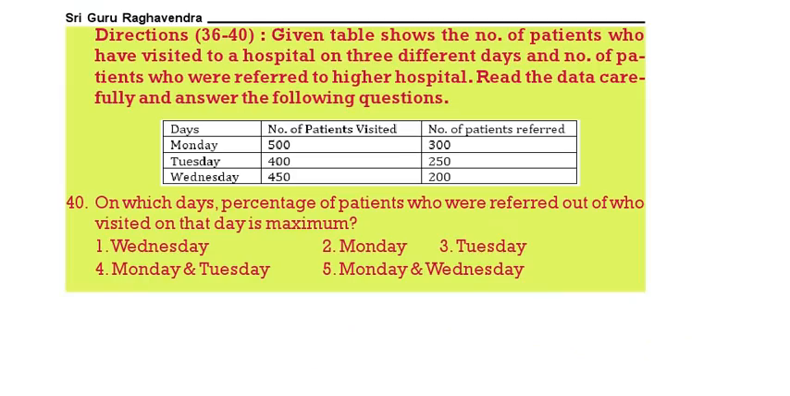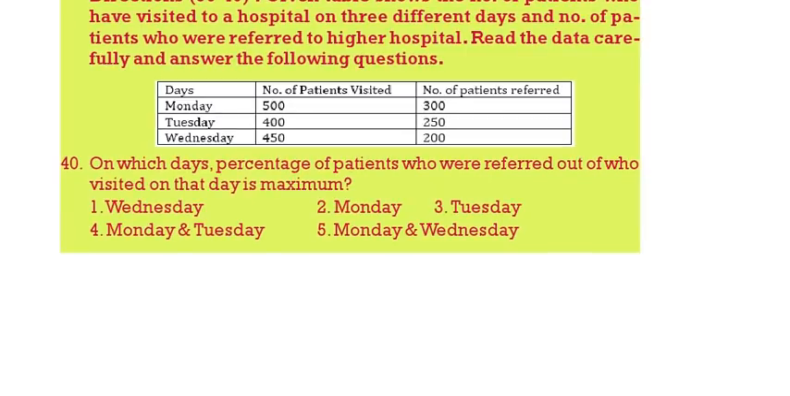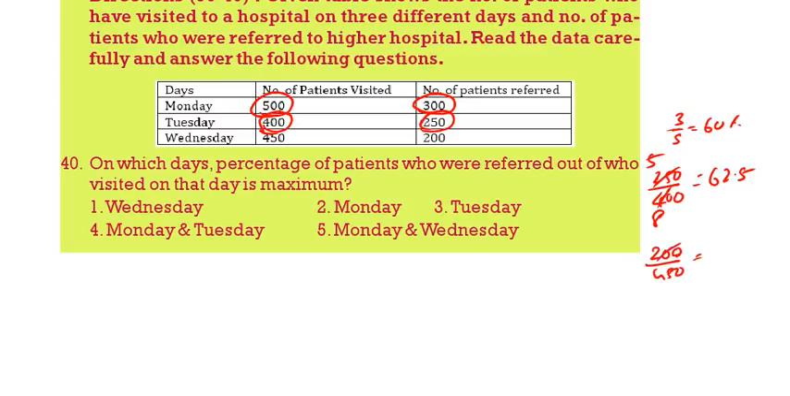Next question. On which days the percentage of patients who are referred out of the total visited is maximum? Now you go according to the days. 300 out of 500, so 3 by 5. Monday it is 60%. Tuesday 250 by 400. 5 5s, 5 8s. 5 by 8 means 62.5. Then Wednesday 200 out of 450. So 4 by 9, that is 44%. So maximum is on which day? Tuesday. 3 is the correct answer.